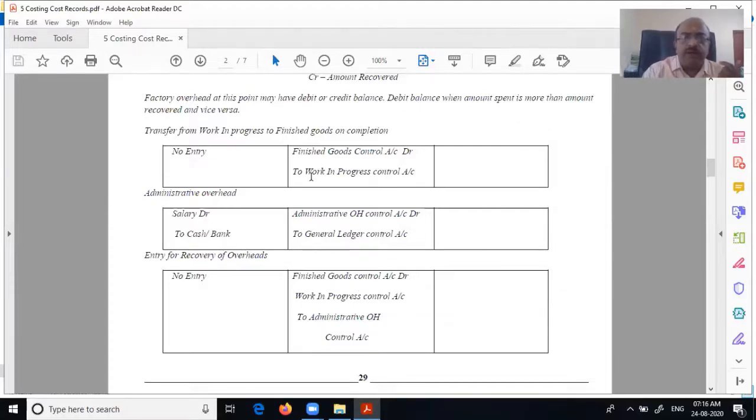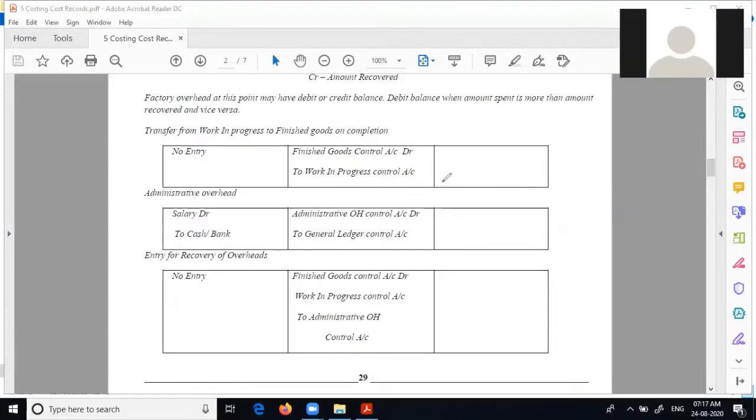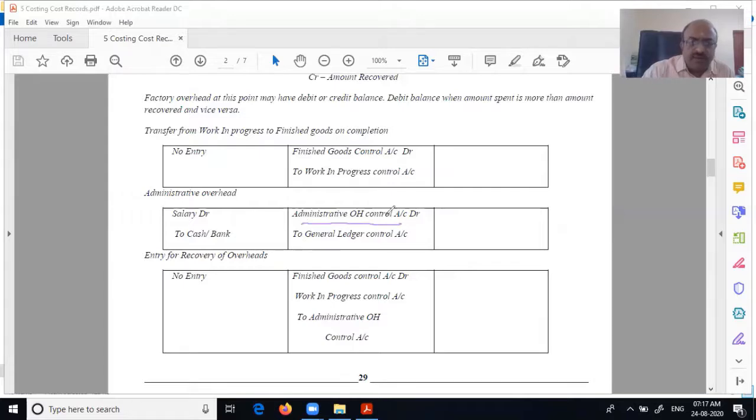Here the cost sheet is very important. As far as factory overhead is concerned, where were we recovering it? To what head are you debiting when you are recovering factory overhead? Work in progress, because it's part of work in progress. But see, admin overhead, where are you debiting? Admin overhead control account, because it relates to admin.